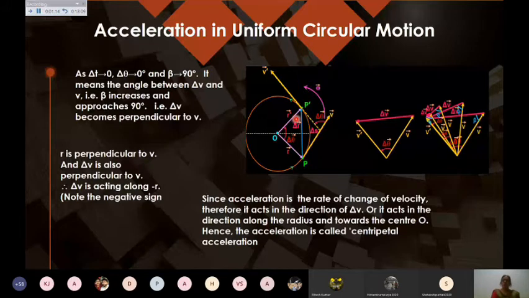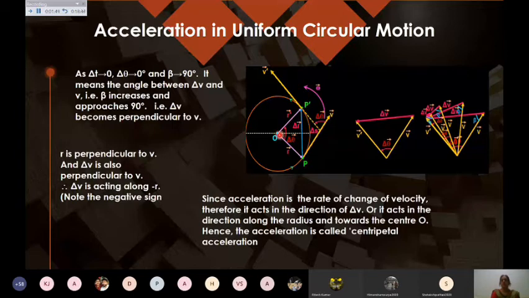So what is the direction of the acceleration? It will be acting towards the direction of delta v, and that is the direction of your centripetal acceleration. Centripetal acceleration is always acting towards the center. So it is given by the direction of the rate of change of velocity. If you take any other 2 points, again you can see that this direction comes out to be the same. The direction of the acceleration is always towards the center.